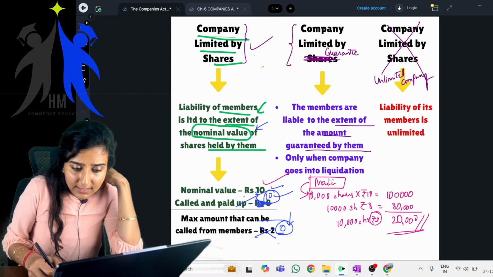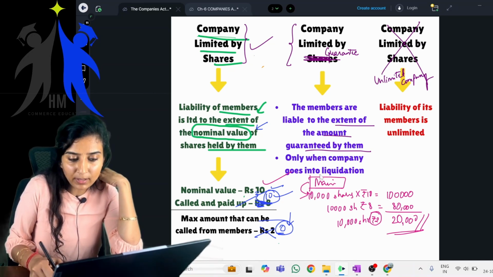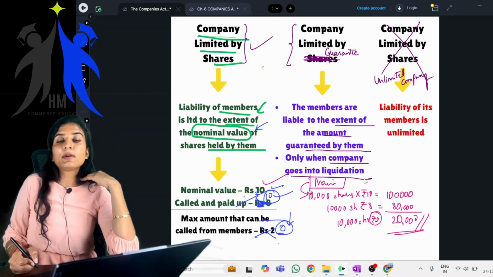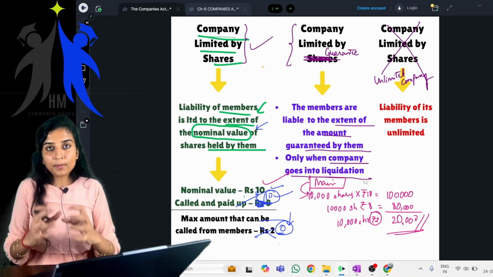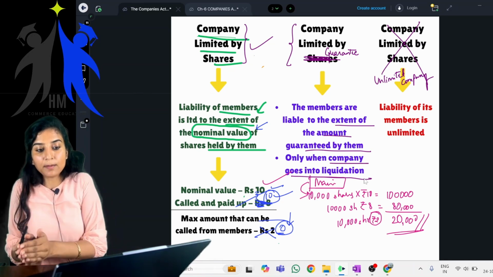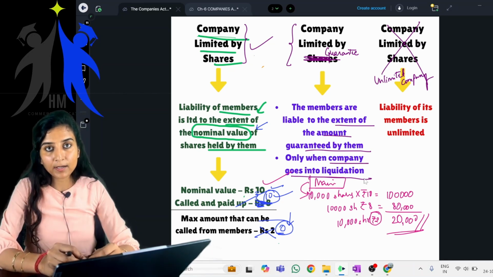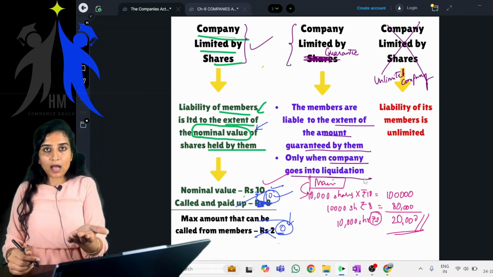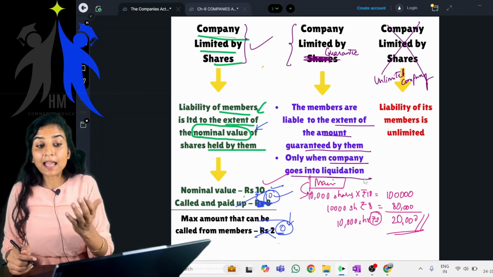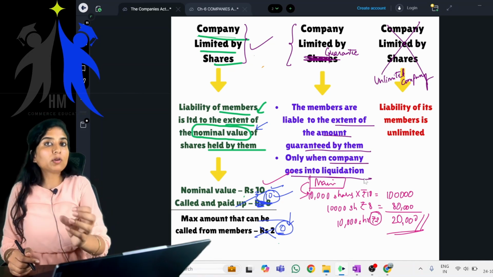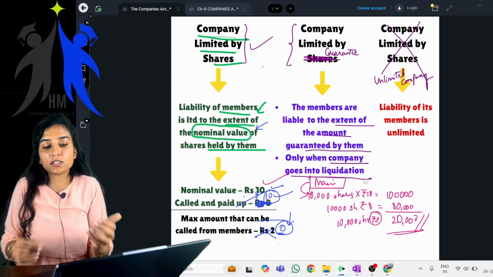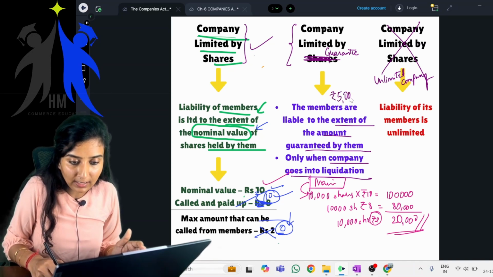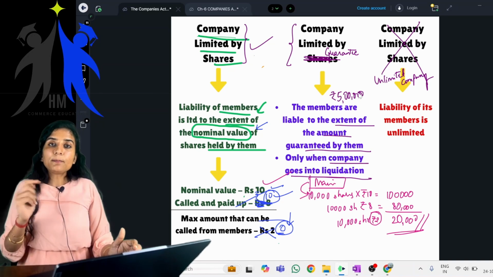See, the amount which the member has guaranteed can be called only during liquidation of the company. Liquidation meaning winding up. Only when the company is being wound up can the amount guaranteed by the member during incorporation be called for. Say, for example, you guarantee an amount of rupees 5 lakh to the company.